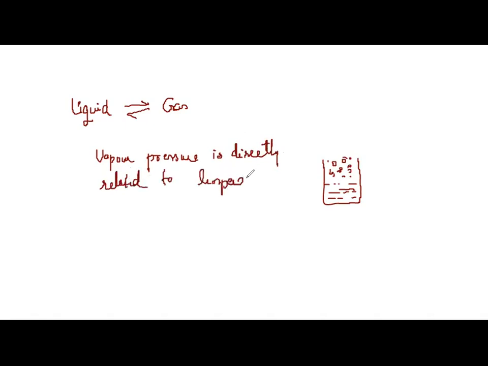Why is it directly related to temperature? Because when I increase the temperature, more molecules get the thermal energy, which gets converted to the kinetic energy of the molecules. They come into the vapor phase. This is the vapor phase and this is the liquid phase.